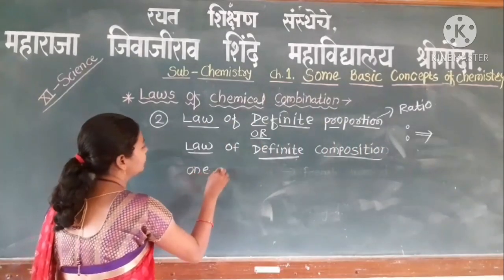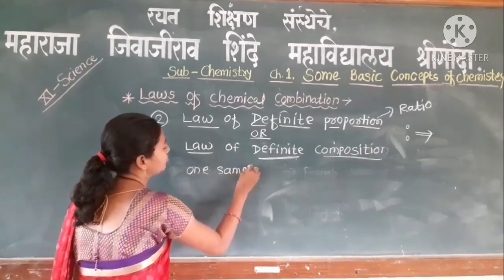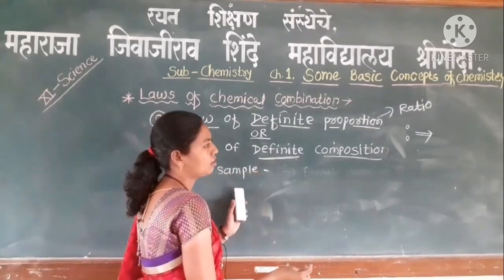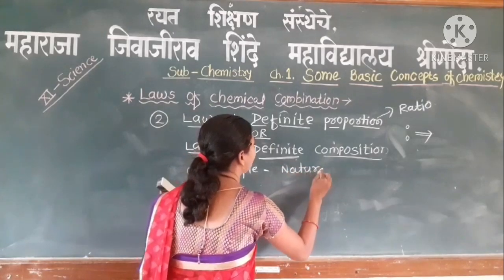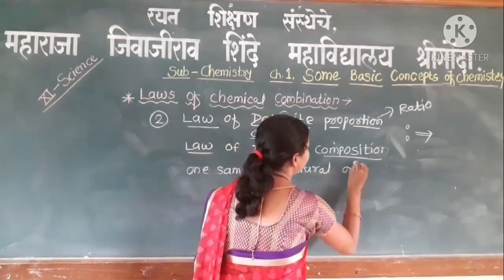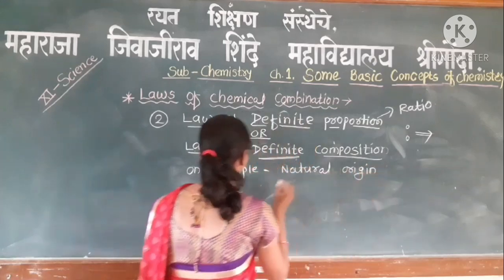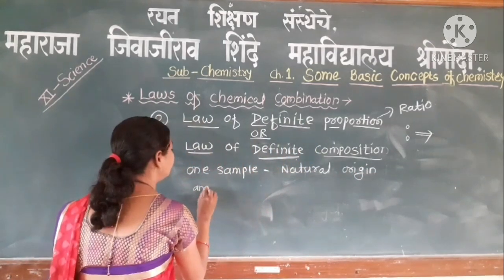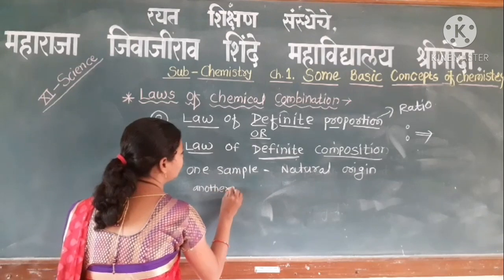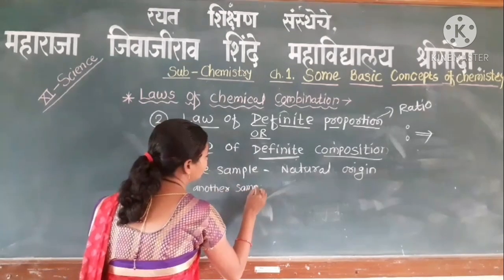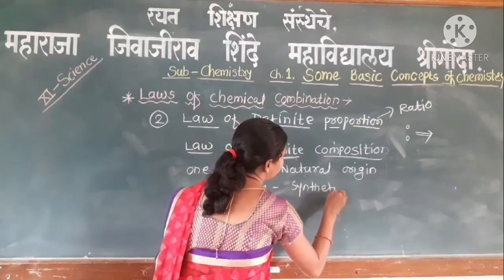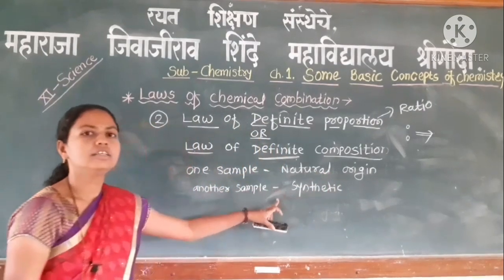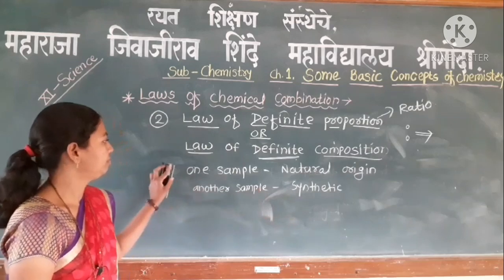One sample of cupric carbonate has a natural origin, and the other sample has a synthetic origin, being synthetically prepared.